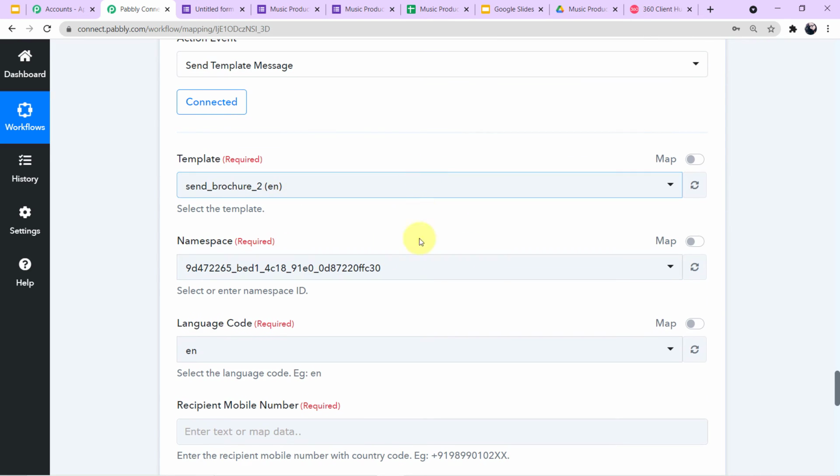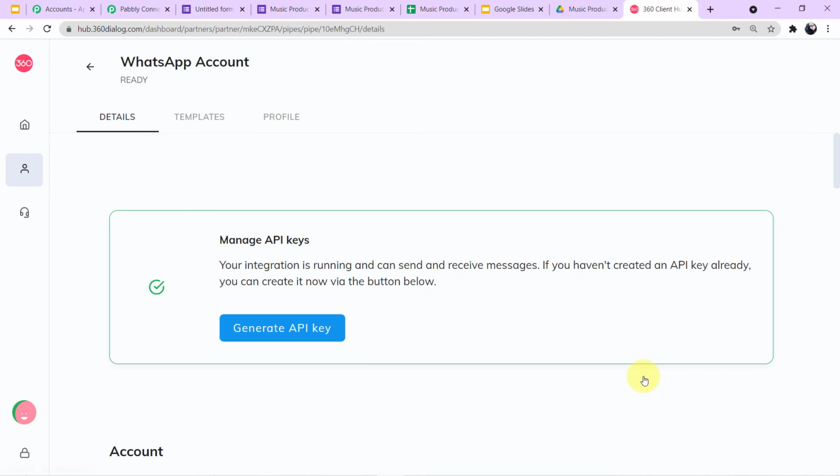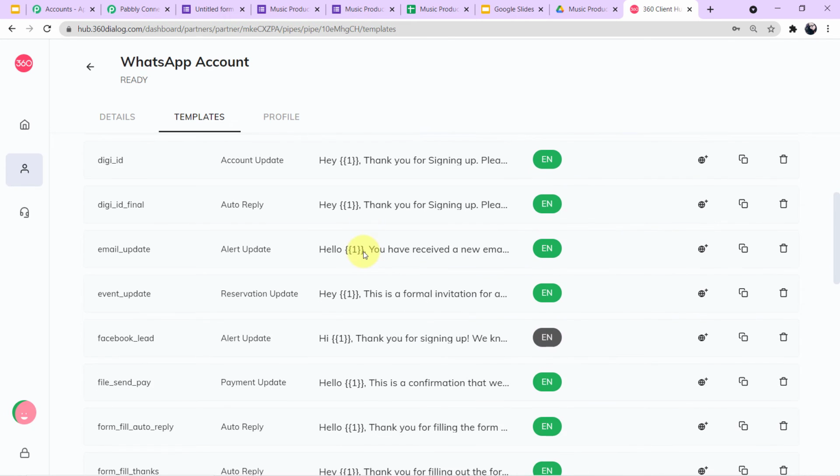Now I have to fill up the various fields. First field is asking me for the template. So let me first show you what is a template. Let me take you back to my account on 360 dialog. Now besides generate API key, it is written show details. Click here, and here you can see three options are given. Click on templates, and now you can see the various templates here.